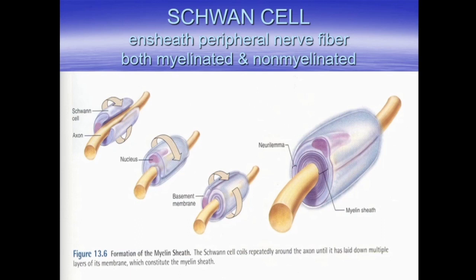This is the Schwann cell sheath of a peripheral nerve fiber, both myelinated and unmyelinated. In the case of the unmyelinated, the Schwann cell has troughs in its cell membrane, and multiple axons run through these trough-like processes.